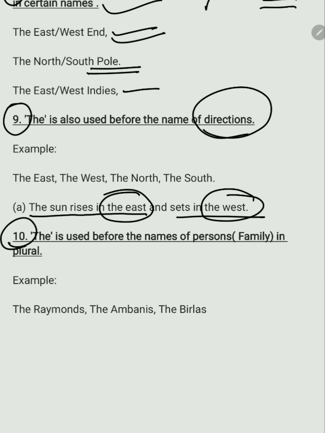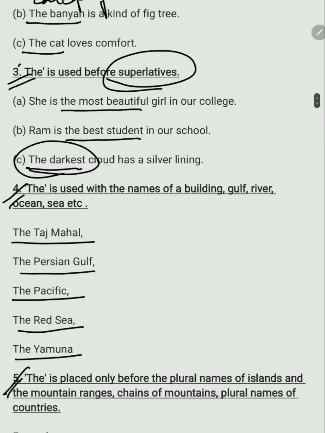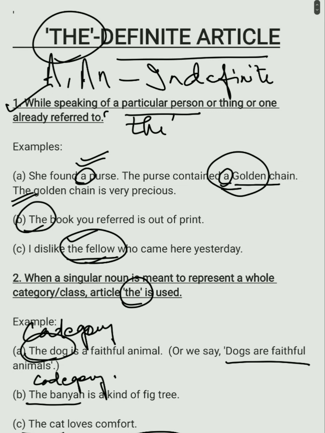The next rule and the last rule. The is used before the names of persons as a family in plural. The Raymonds, the Ambanis, and the Birlas. So this was a definition for the and examples for the definite article the.